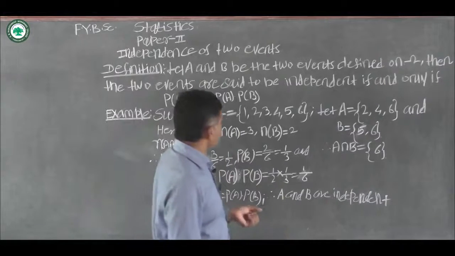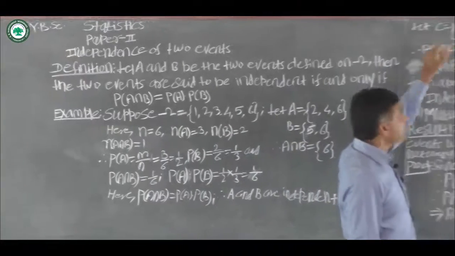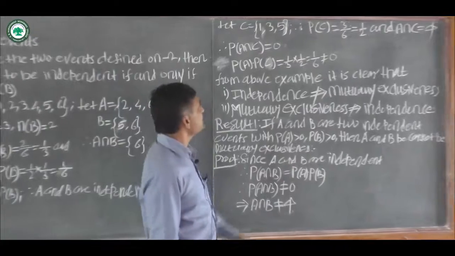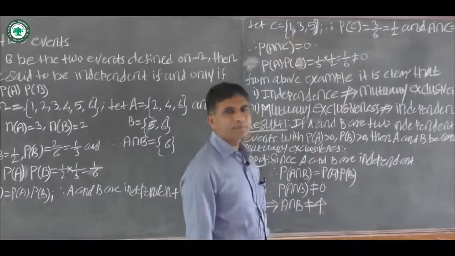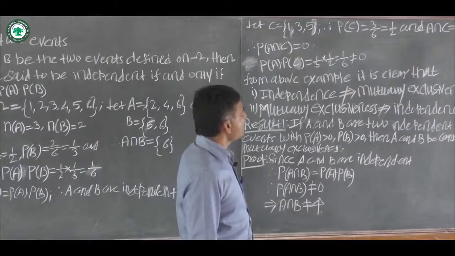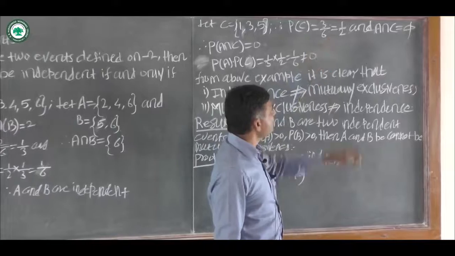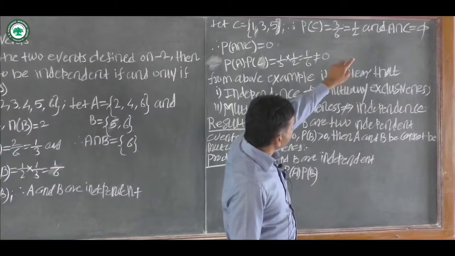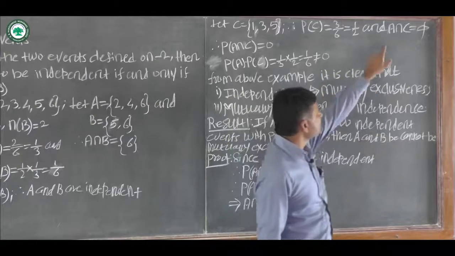Now another event C is defined on the sample space omega. The event C contains the elements 1, 3, 5. The probability of event C is equal to 3 by 6, which is equal to 1 by 2, and the intersection of event A and event C is equal to phi.